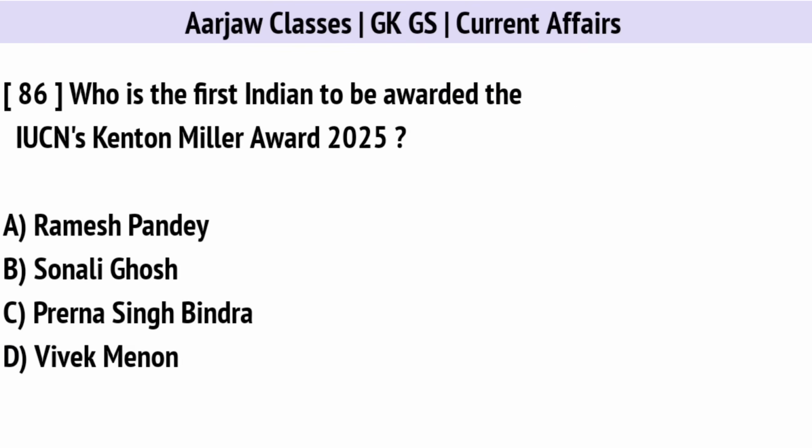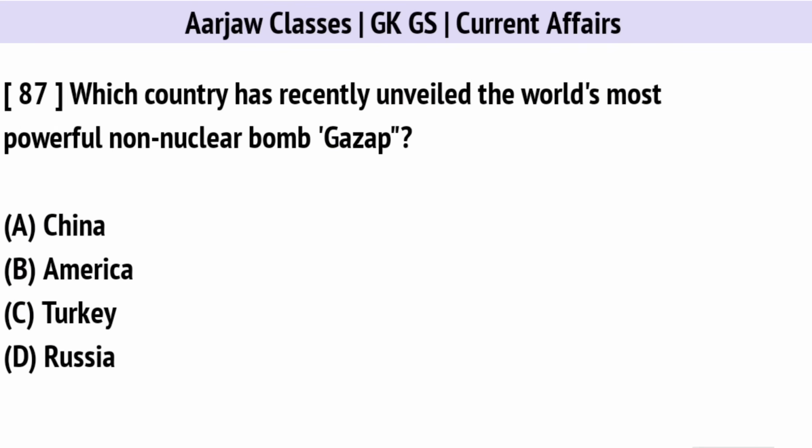Who is the first Indian to be awarded the IUCN's Kenton Miller Award 2025? Correct option is B. Sonali Ghosh. Which country has recently unveiled the world's most powerful non-nuclear bomb? Correct option is C. Turkey.